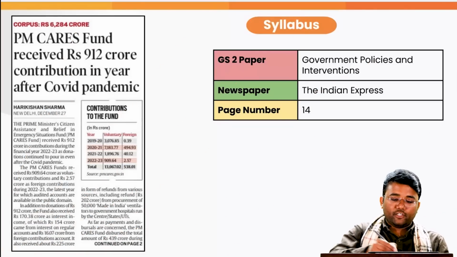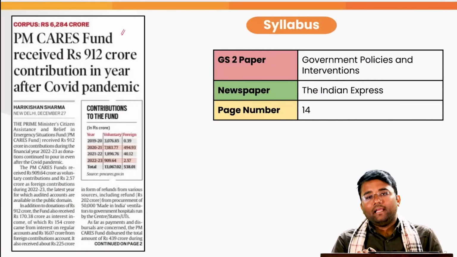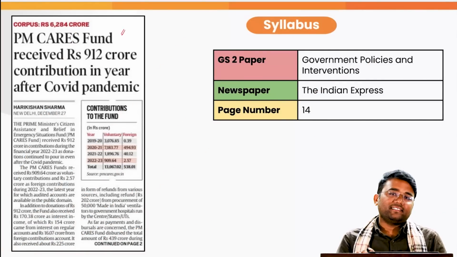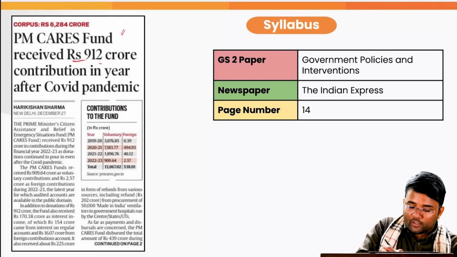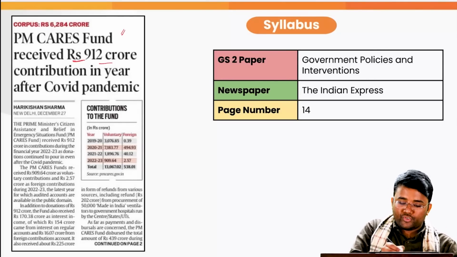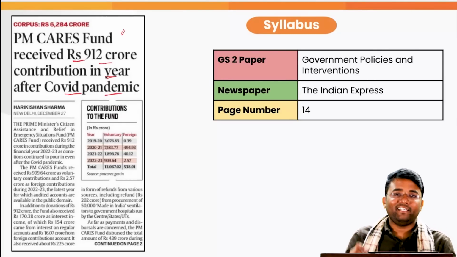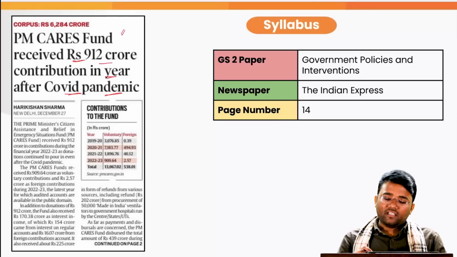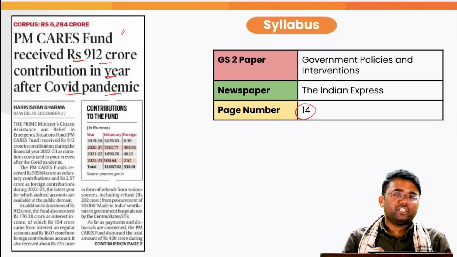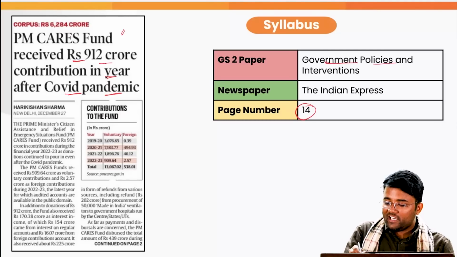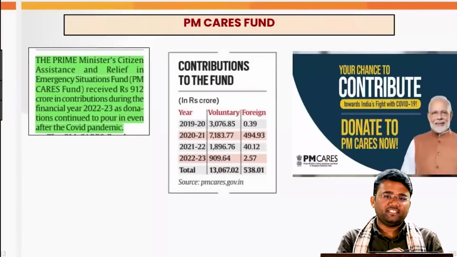Our next topic is related to PM CARES Fund. There has been a report in the Indian Express that says that PM CARES Fund received rupees 912 crore in contributions in the year after the COVID-19 pandemic. This has appeared on page number 14 of the Indian Express, and this particular topic relates to your GS paper 2, government policies and interventions.